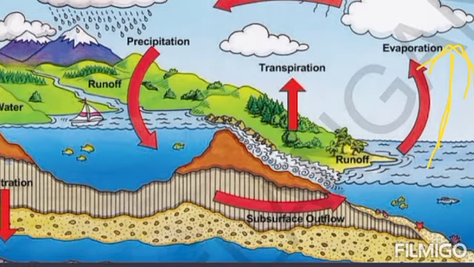Next, transportation. Transportation means the movement of water particles going from land and oceans to the atmosphere.